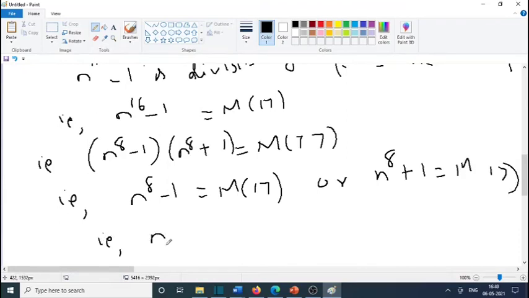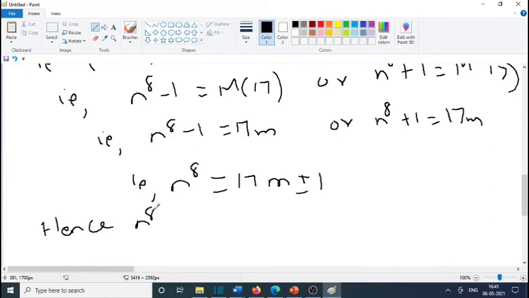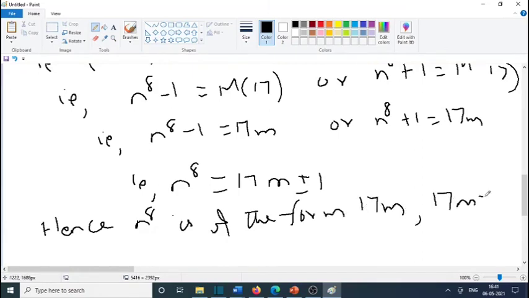That is n raised to 8 minus 1 is a multiple of 17, or n raised to 8 plus 1 is a multiple of 17, in the form of 17m. That is n raised to 8 is 17m plus or minus 1. Hence n raised to 8 is of the form 17m or 17m plus or minus 1.